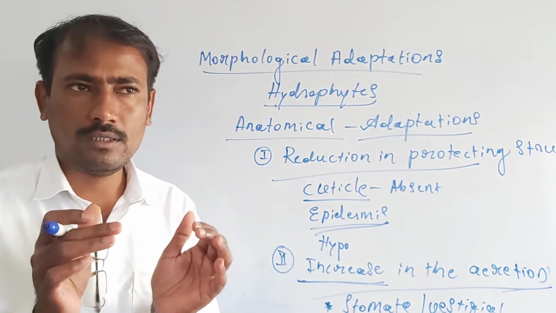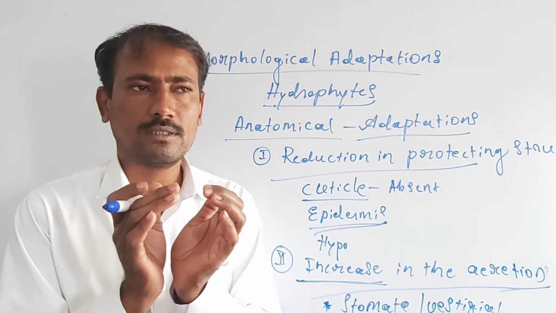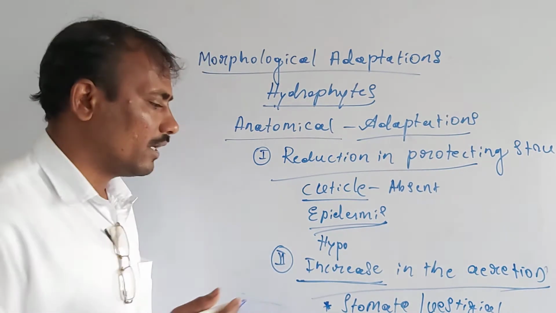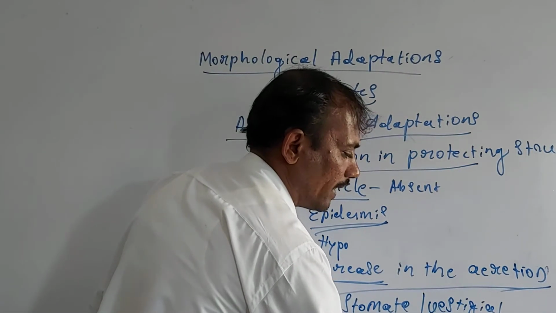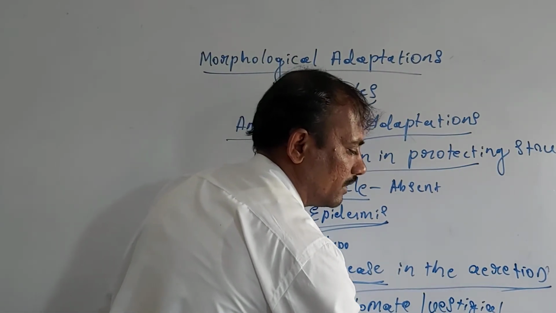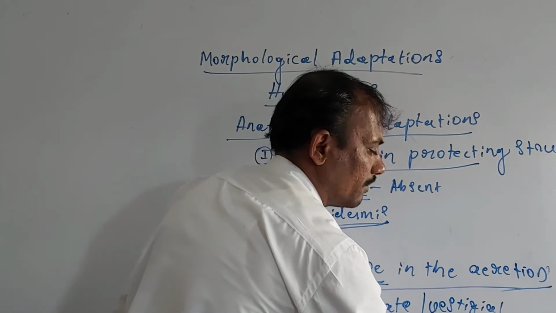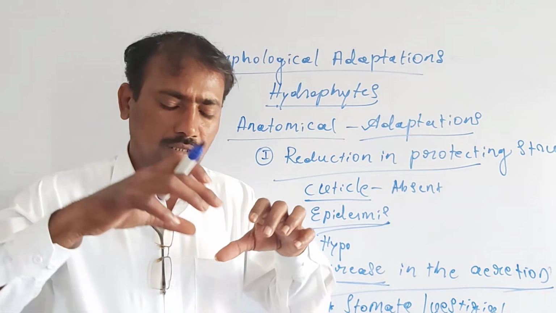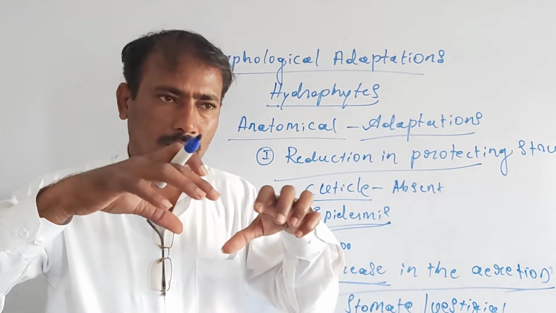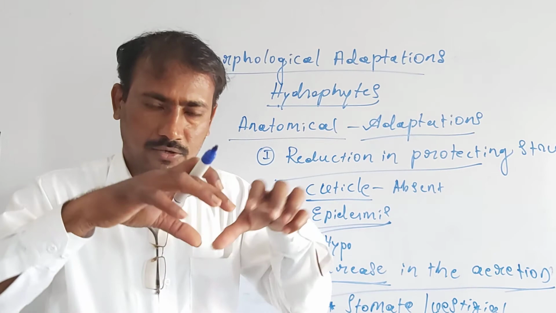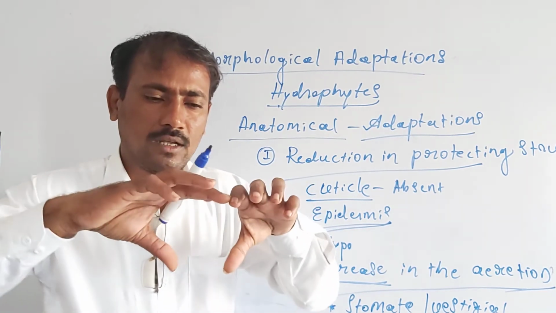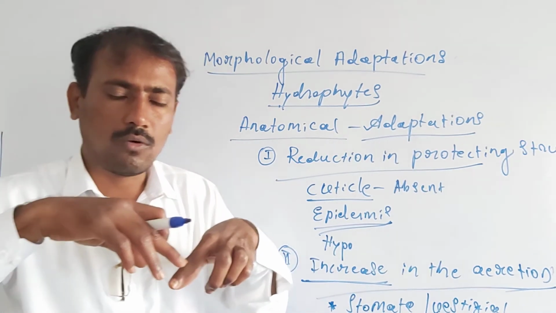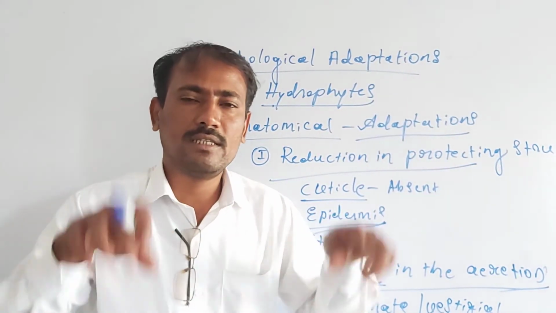Then within the air chambers in the aerenchyma tissue, we also observe the presence of specialized structures known as diaphragms. These diaphragms show perforations. Very small pores are present on the wall layer of their cells.